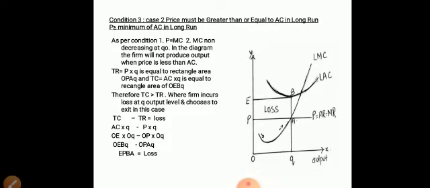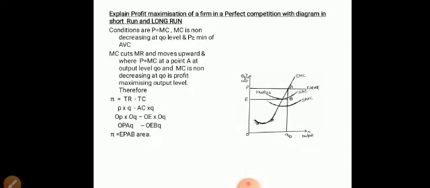In both the diagrams, we showed both first two conditions are satisfied, and for the third condition, that is price has to be greater than or equal to minimum of AVC in the short run and AC in the long run, we showed a loss in the diagram, where the price is less than AVC and AC. Now let's continue with the next question.